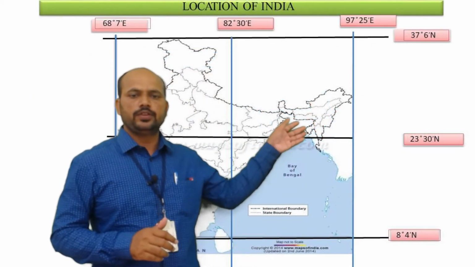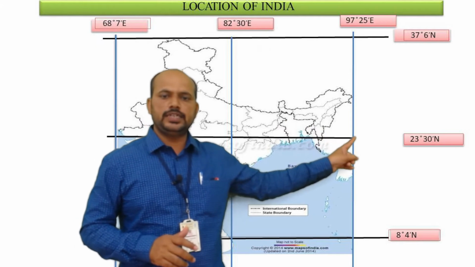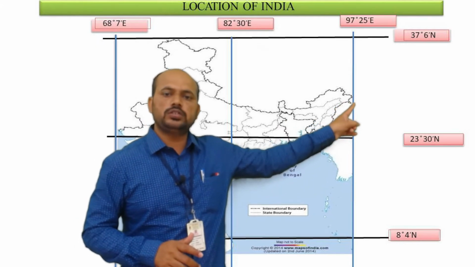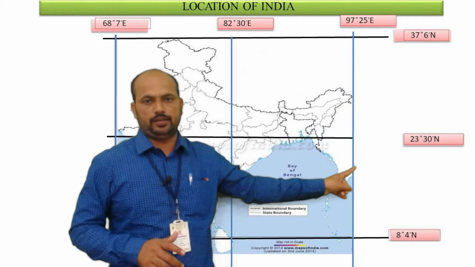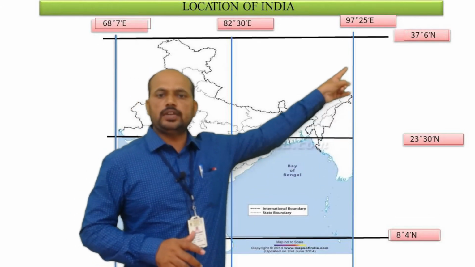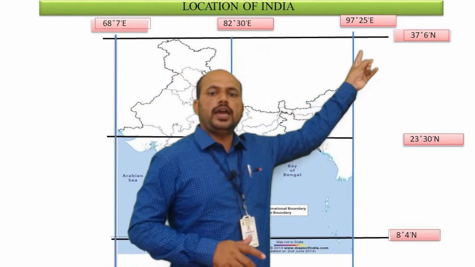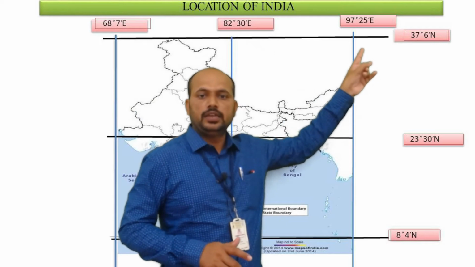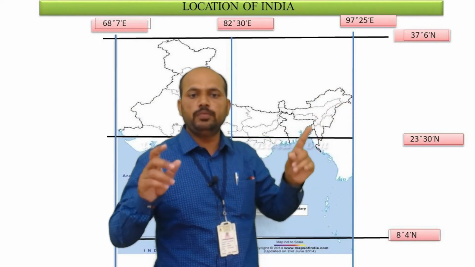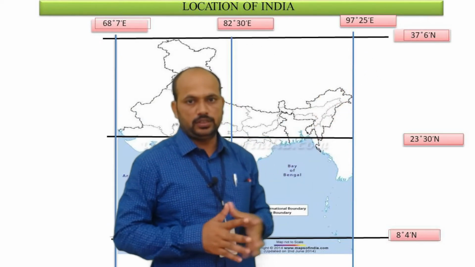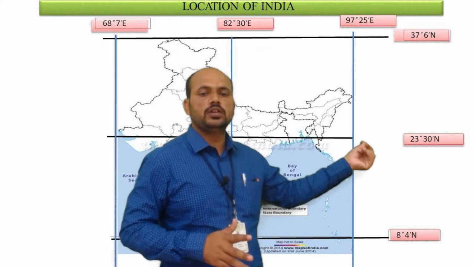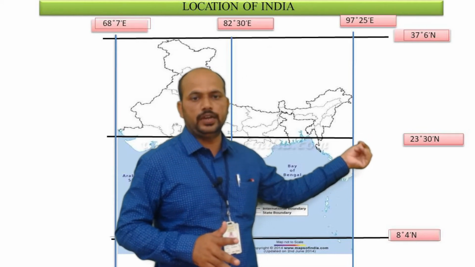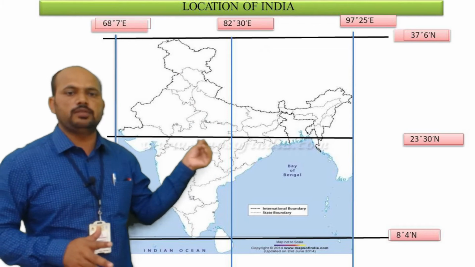First, you see here, this is the easternmost longitude of India. What is the easternmost longitude of India? 97 degree 25-minute east. Now what about the westernmost longitude?